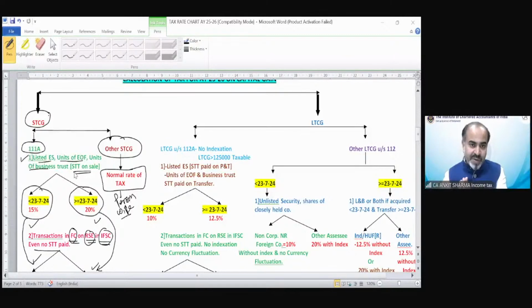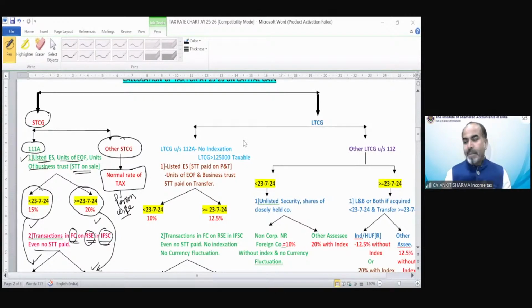If it's a partnership firm, then other short term is going to be taxable at 30%. If it is an individual, then the slab rate is going to be applicable, which is applicable on income from house property, PGBP income, etc. So that is normal rate, okay? Person wise. That will also come in the other charts, relax.